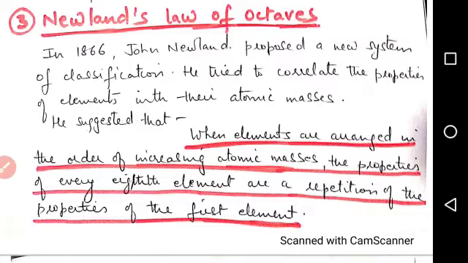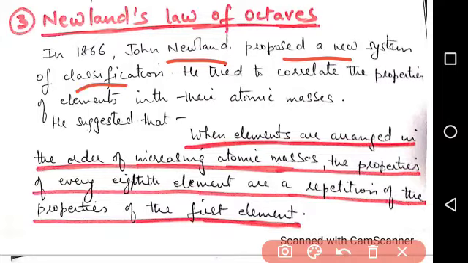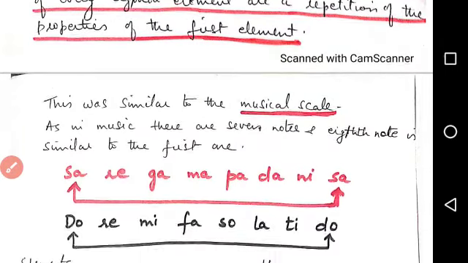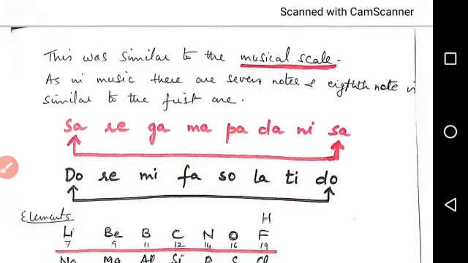Now, Newlands' law of octaves. In 1866, John Newlands proposed a new system of classification. He tried to correlate the properties of elements with their atomic masses, and he suggested that when elements are arranged in the order of increasing atomic masses, the properties of every eighth element are a repetition of the properties of the first element. This was similar to the musical note.